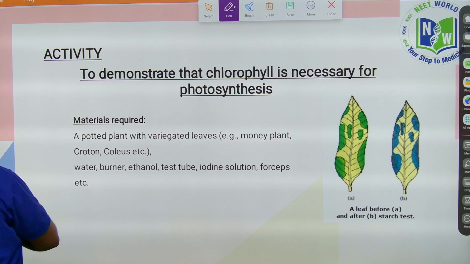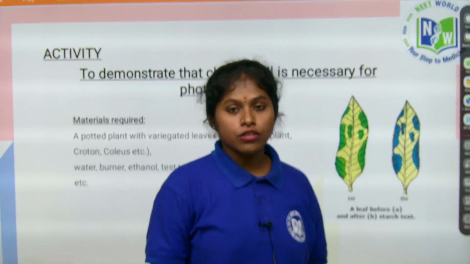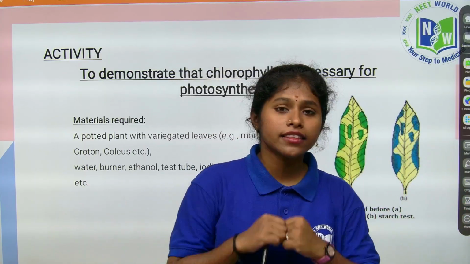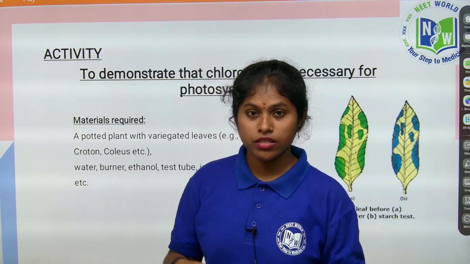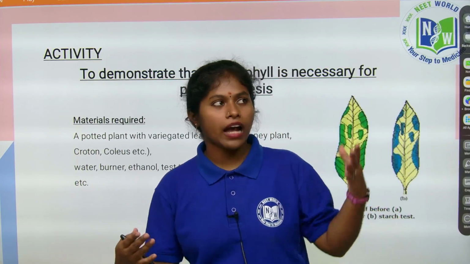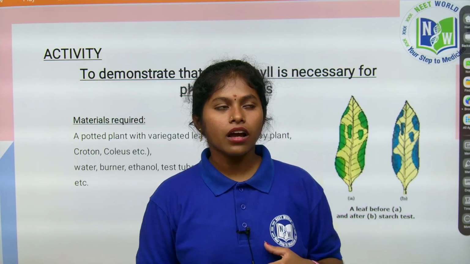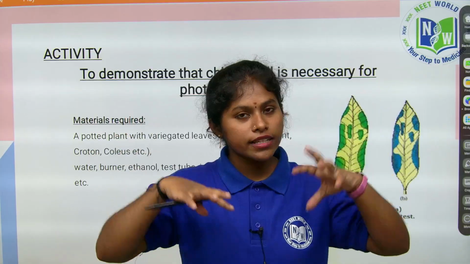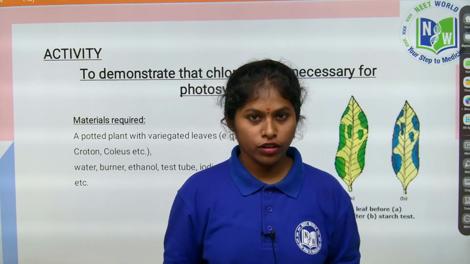Now let's see here, children, along with the starch, along with the food, what else is it preparing? There is a production of oxygen also, no? So when I told the story of photosynthesis, I said to thank the environment, because the raw materials required for photosynthesis actually come from the environment, right? The carbon dioxide comes from the environment, water comes from the environment, and also light comes from the environment.